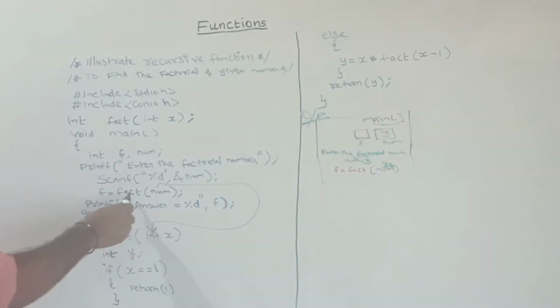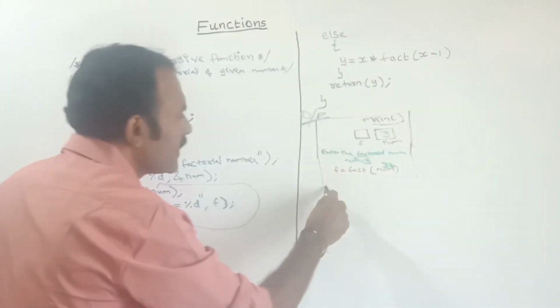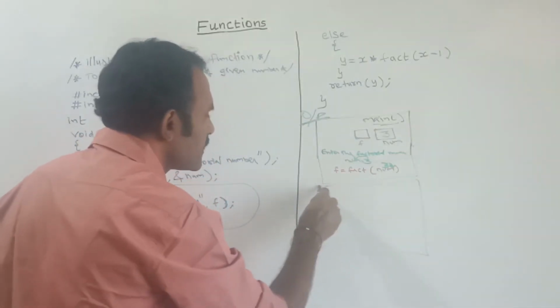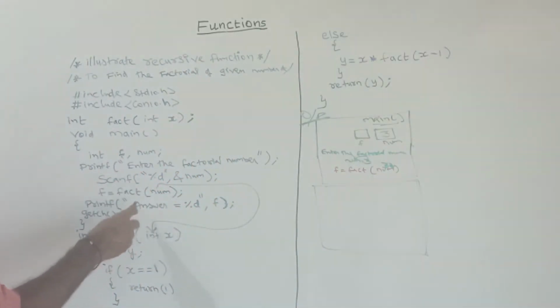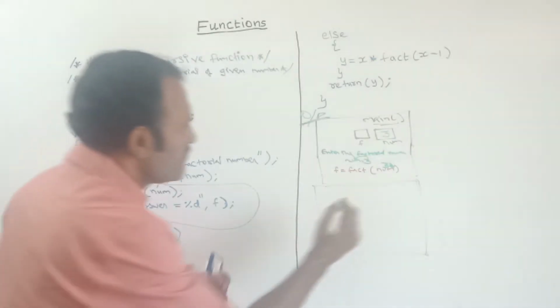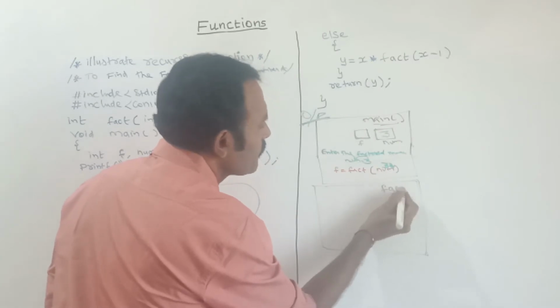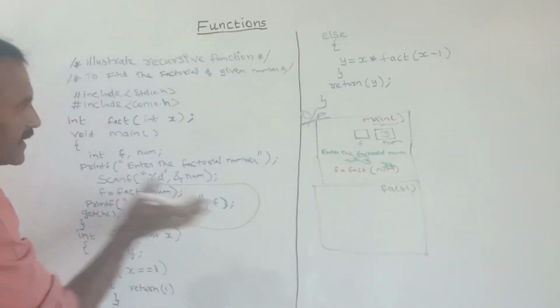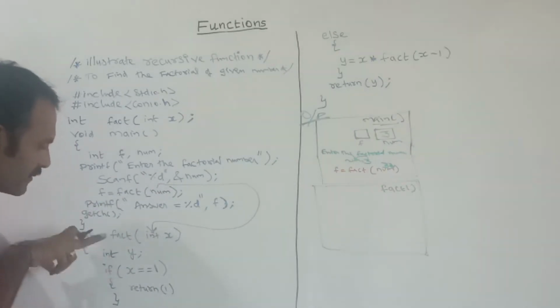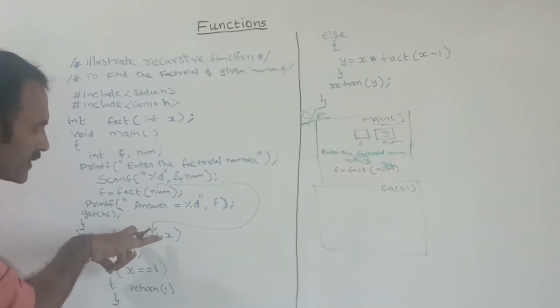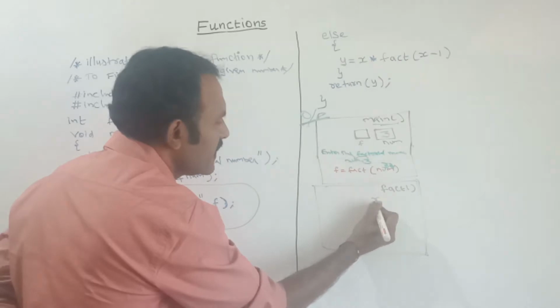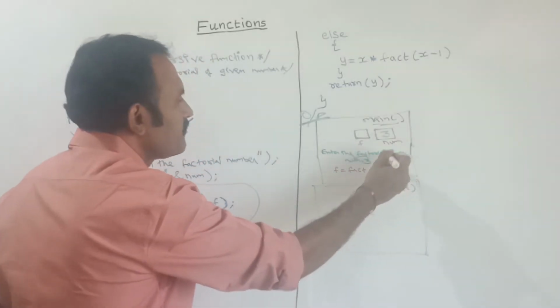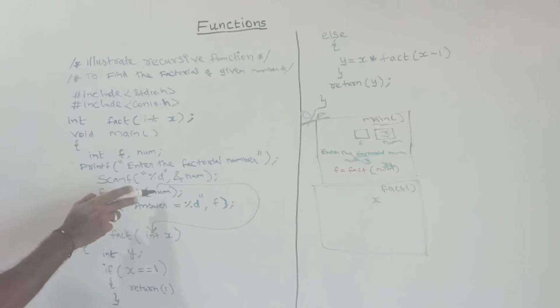Here, what is this function name? The function name is fact. So again a frame set is created for this function fact, like the main function. In this frame set, what are the variables you have declared? One is the parameter which you have passed, that is integer x. This is the parameter copied from the main function, where you are passing the value.